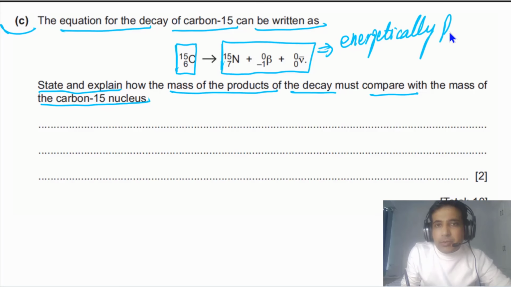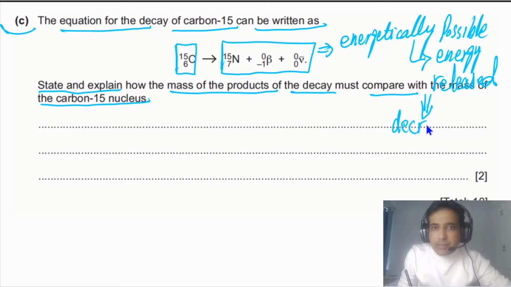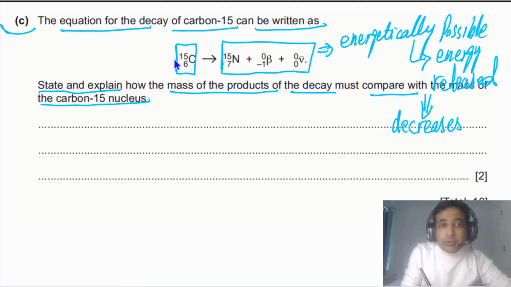If energy is released, it means mass is decreasing. So the mass of the daughter products will be lower than the parent nucleus. Mass decreases, because the decreasing mass has been converted into energy released in this nuclear reaction.